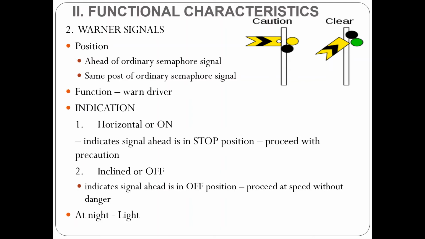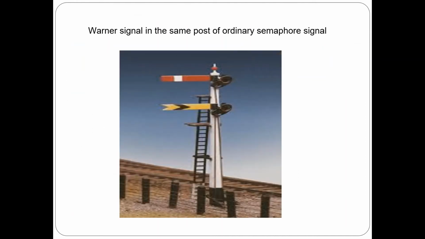Whereas if it is in the inclined position, then it indicates that the signal ahead is in the off position, so the locomotive pilot can proceed at speed without any danger. And at night, lights are used for indicating these Warner signals. This is an example where the Warner signal is provided in the same post as the ordinary semaphore signal. You can differentiate it from the ordinary semaphore signal by the color scheme. In the case of the semaphore signal, it is a white band on a red background, whereas in the case of the Warner signal, it is a black band on a yellow background.